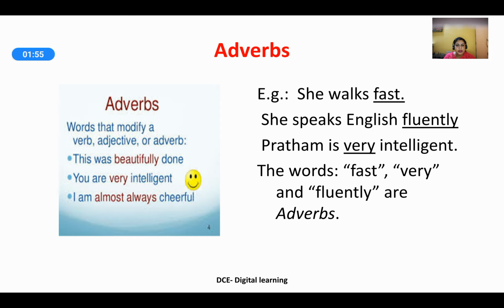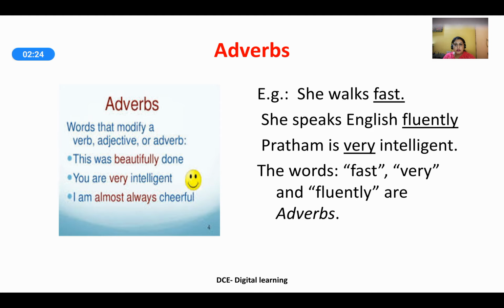In the second sentence, she is the pronoun, speaks is the verb. English fluently. How is she speaking English? Speaking is the verb. And how is she doing it? Fluently. So, the adverb here is fluently. Pratham is very intelligent. Yes, of course, he is intelligent. Intelligent itself shows that. But when the word very is added, it adds to the meaning. So, fast, very and fluently are adverbs.